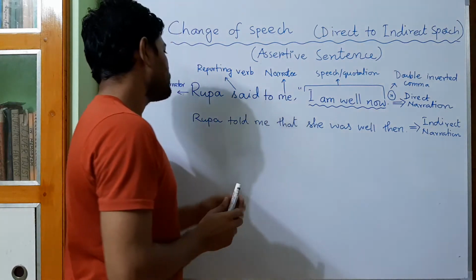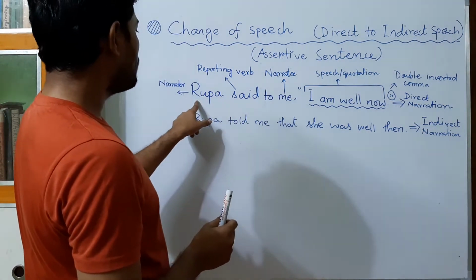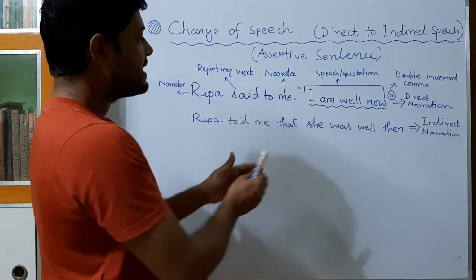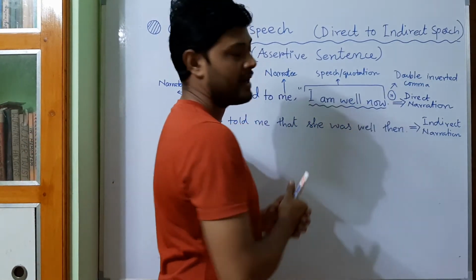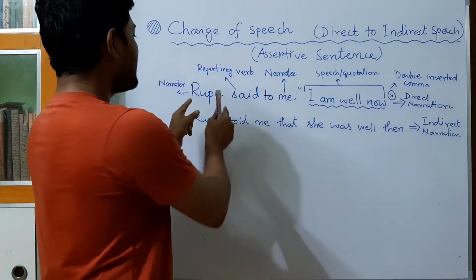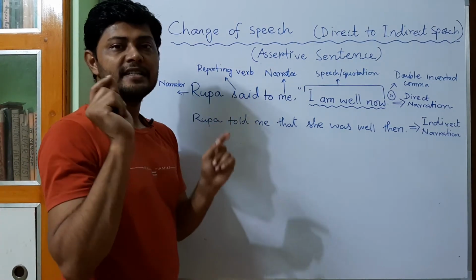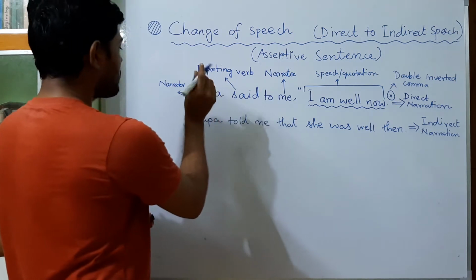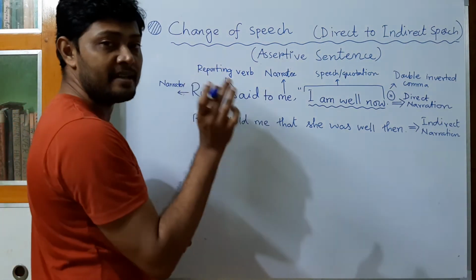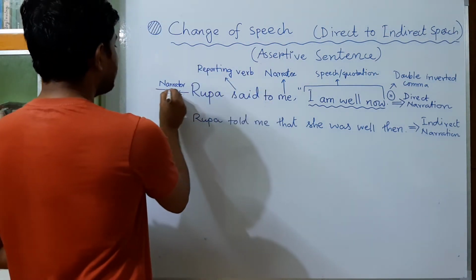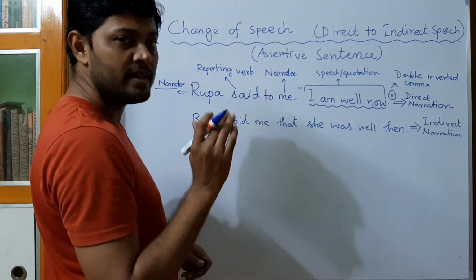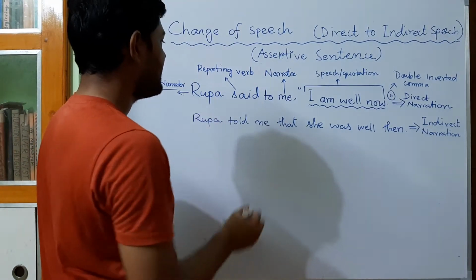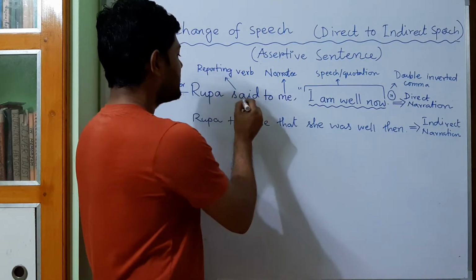Look at the sentence, Rupa said to me. This is the first part of the sentence. Then there is the second part, "I am well now." So here Rupa is the speaker, and the speaker is called the narrator. That means who is narrating something, telling something. So Rupa is the narrator. Then you will find a verb, said.